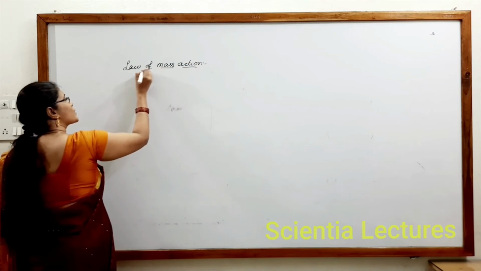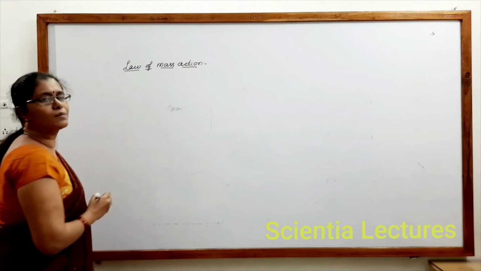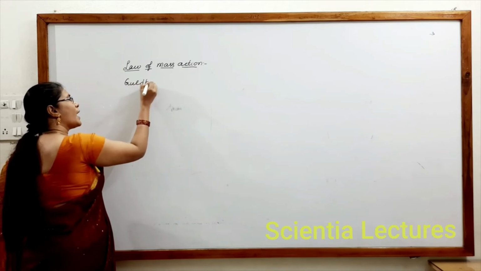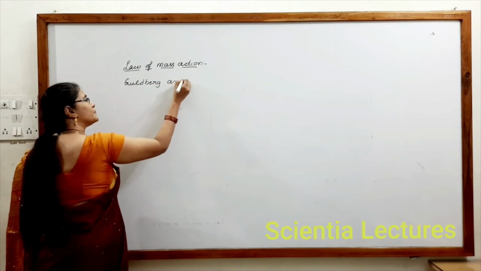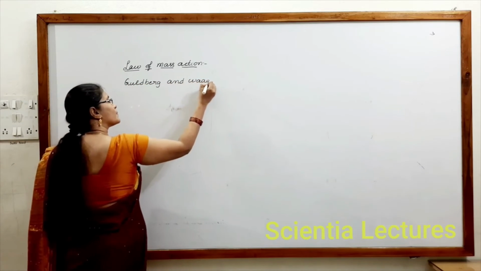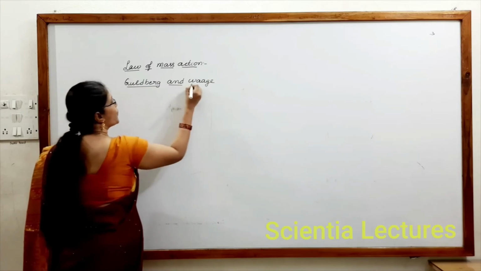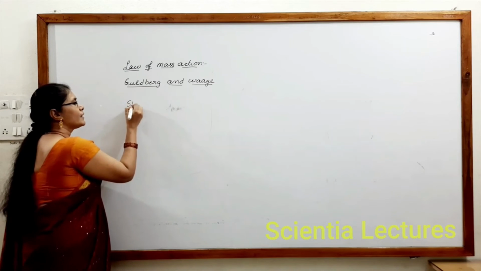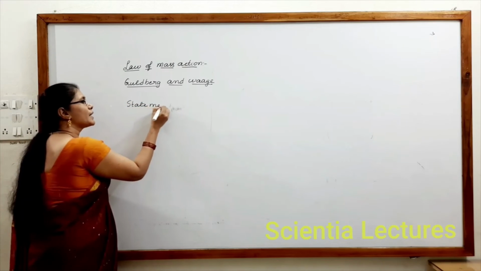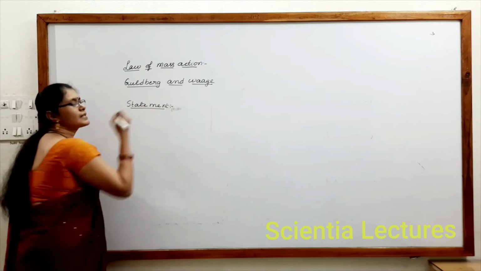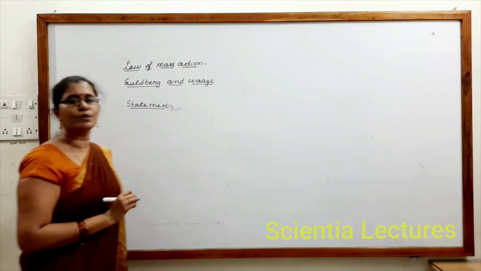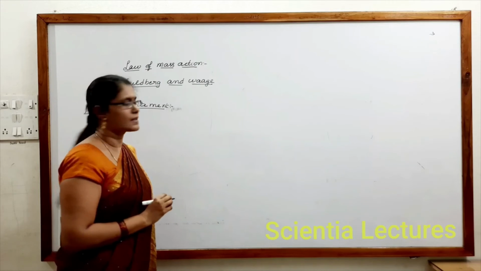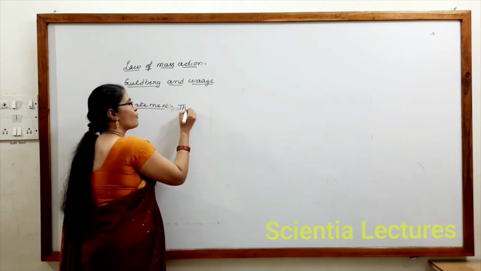Law of mass action, you got in the chemical equilibrium chapter also. It was proposed by Guldberg and Waage. These are the scientists who have proposed the law of mass action. The law of mass action statement is: the rate of any chemical reaction is directly proportional to the product of active masses of reactants. What is the statement for the law of mass action?